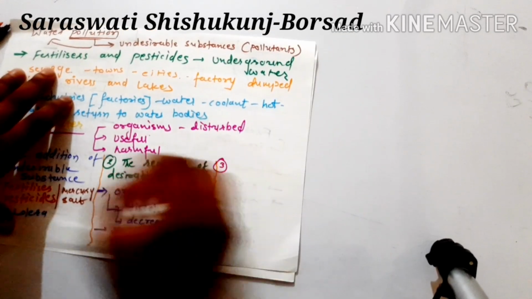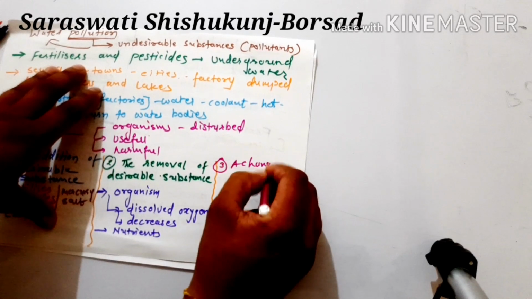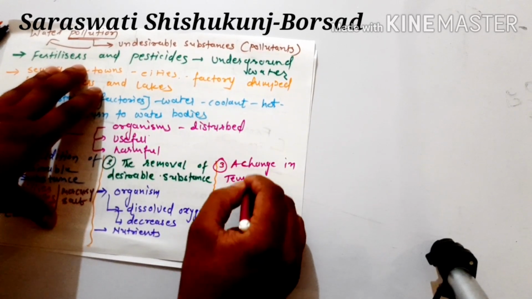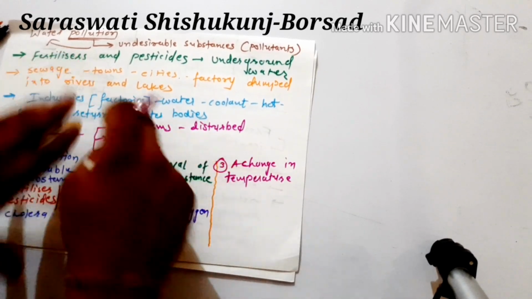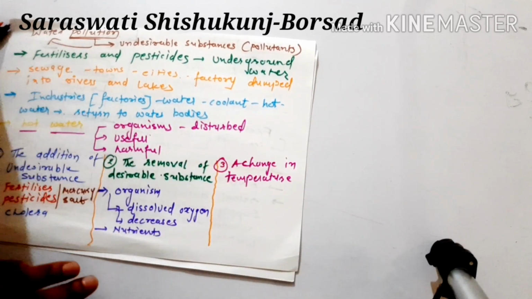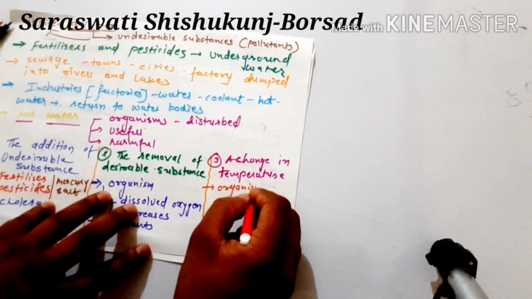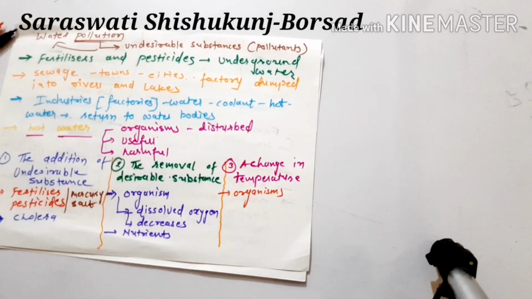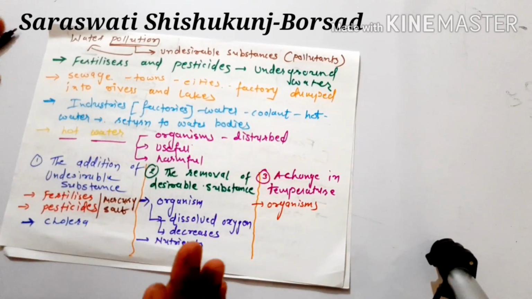And the third one is a change in temperature. As we have discussed earlier, different organisms can live in a favorable temperature. They have a certain range of temperature.